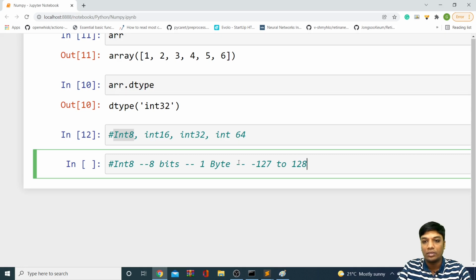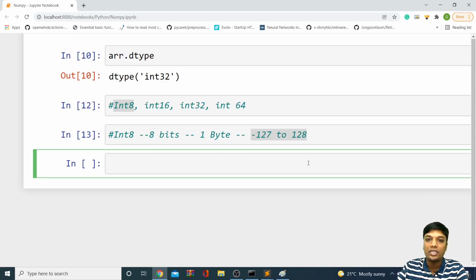So the range of int8 is only this, meaning it can store only these particular elements. If you're storing your data in int8 and you go beyond 127 or below minus 128, it cannot store it. Let's see a small example here.